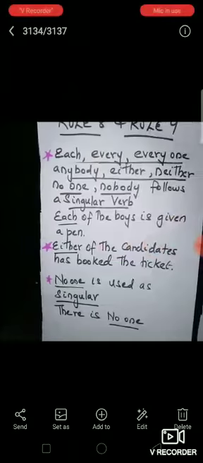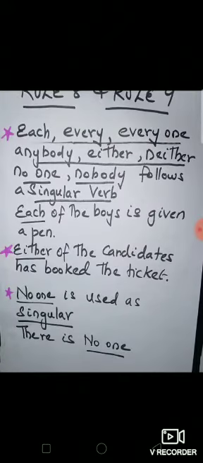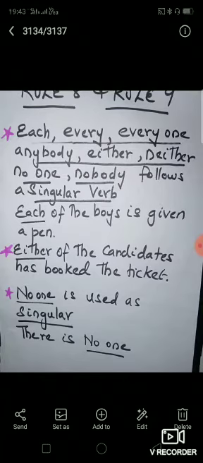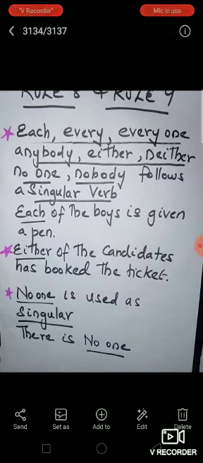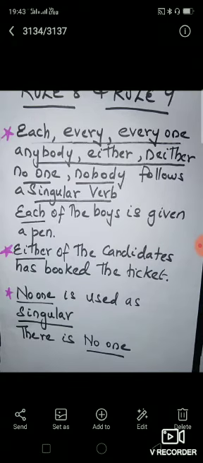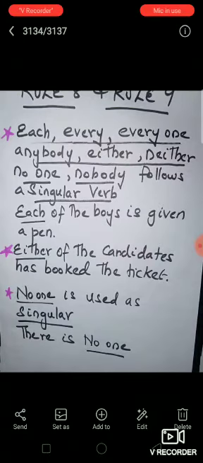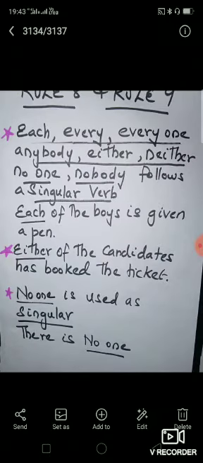Next, rule number 8 and 9. So here I have given some of the words. If you see any of these words in a sentence, it should be followed by a singular verb. For example, each of the boys, either of the candidates, no one. In all these sentences they are using a singular verb: is, has, is and is. So this is rule number 8 as well as rule number 9 I have given. Rule number 8 is this one, and no one is given separately, but it still stands with the same meaning. It should use only a singular verb.